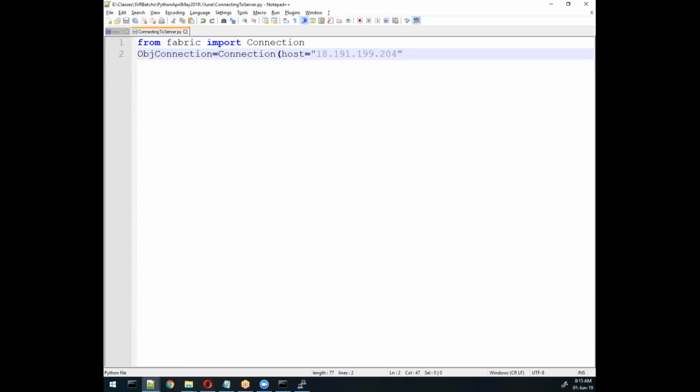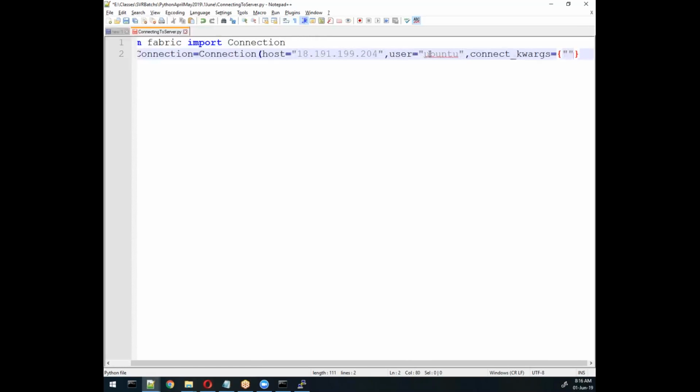then double quotation close, and then after this what I require to write is username comma user equal to user. Your username is Ubuntu, so I'll write Ubuntu as the username. Now here, if you have a password you will write password equal to the password, or else if you have the key value concept, you need to write connect_kwargs, the keyword arguments, and then in brackets equal to, in brackets, and the value. So here it can have multiple values, like key and password also is possible.